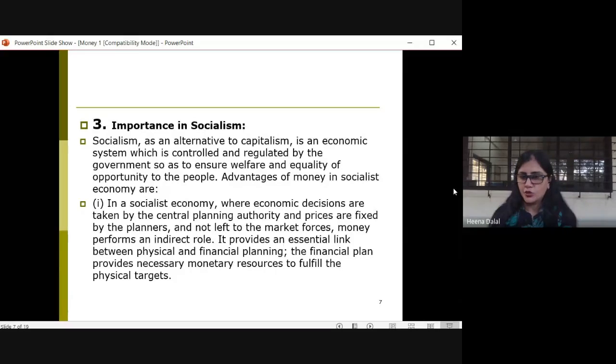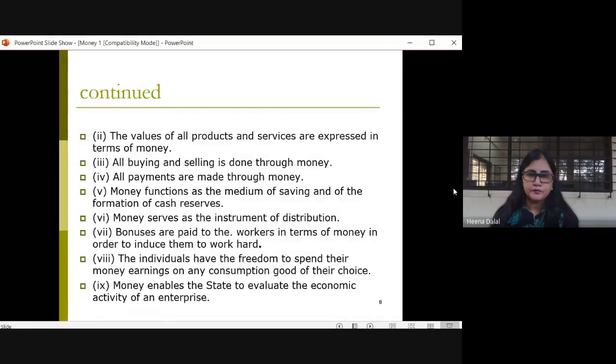As I told you, in a socialist economy, usually the economic decisions are taken by a central planning authority. Then we can see that the values of all the products and services are expressed in terms of money, correct?